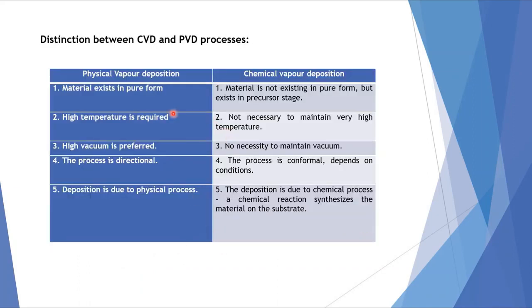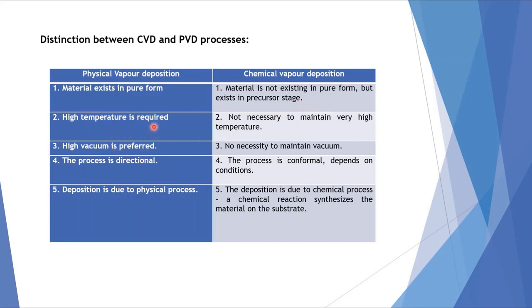Now, we shall go for the next one. The difference between CVD and PVD, chemical vapor deposition and physical vapor deposition, the differences between these two. The first one is here physical vapor deposition and here is chemical vapor deposition. By five points they are different. The first one, material exists in pure form. As far as physical vapor deposition is concerned, material exists in pure form. But whereas in case of chemical vapor deposition, material is not existing in pure form but exists in the precursor stage, means at the beginning.